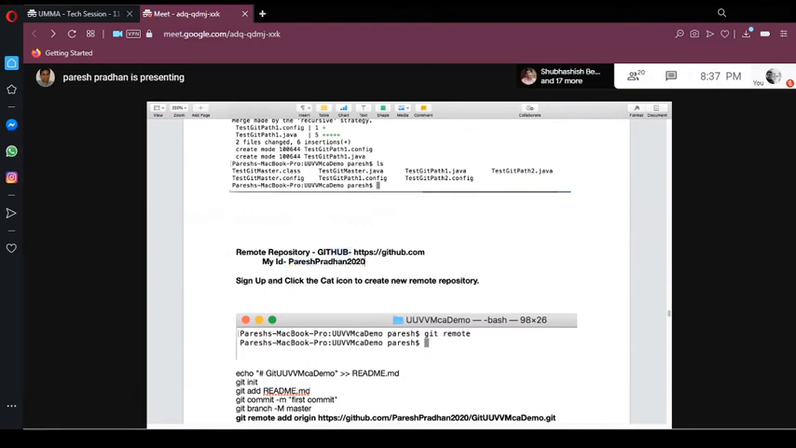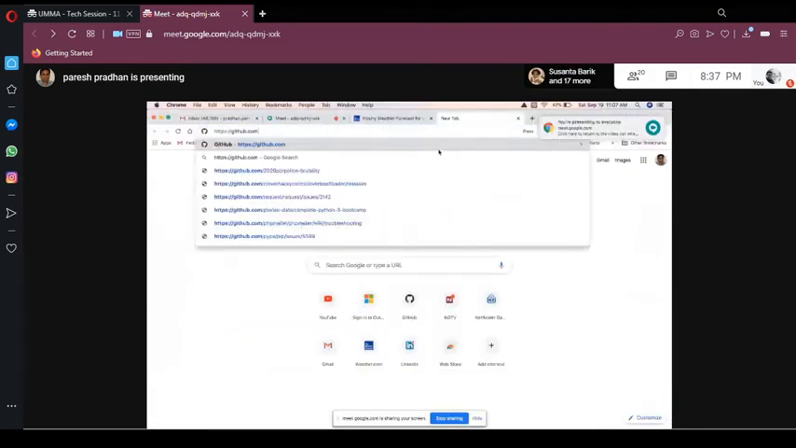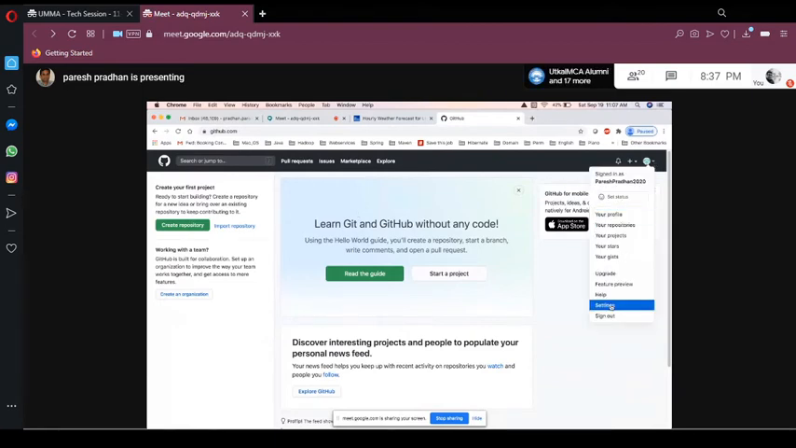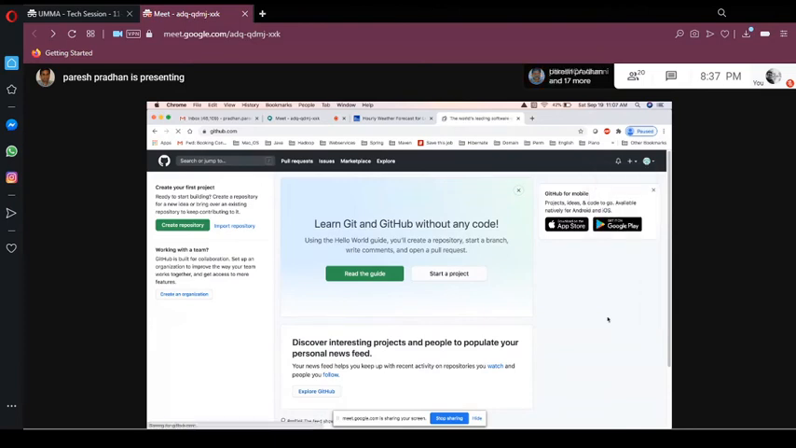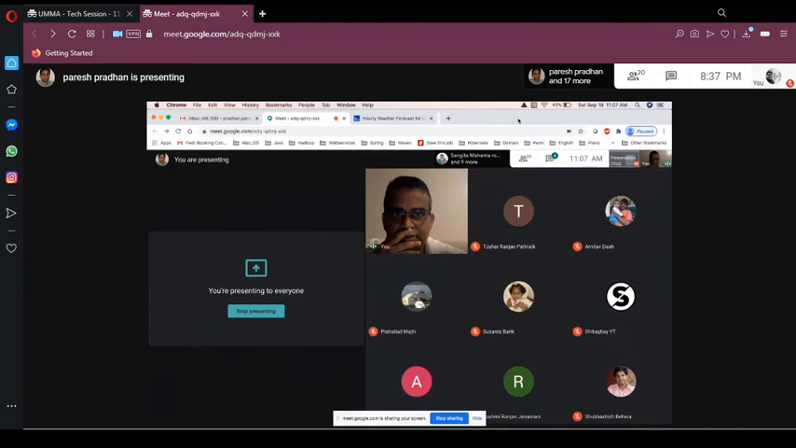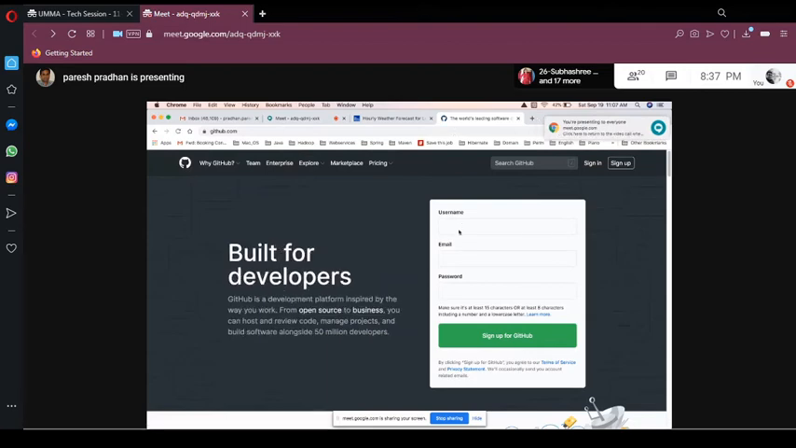What you need to do is open your browser and type in github.com. I'm already logged in because I already created a user, but let me sign out and log in again. Just type in github.com. This is remote, and it will ask you for your user ID and password.